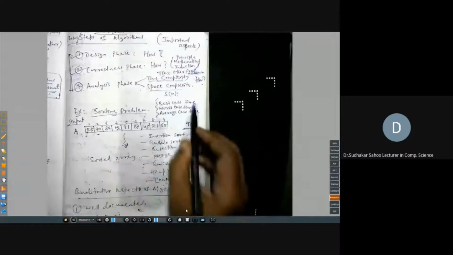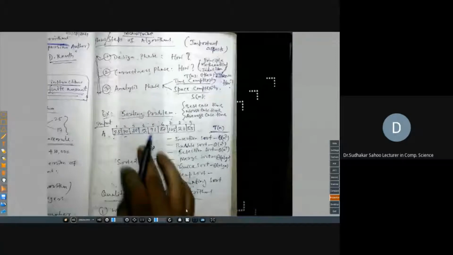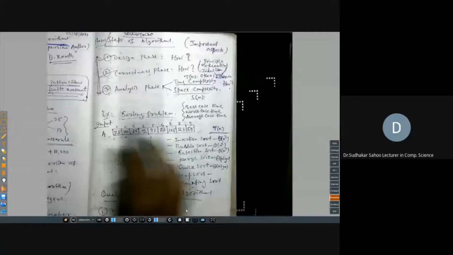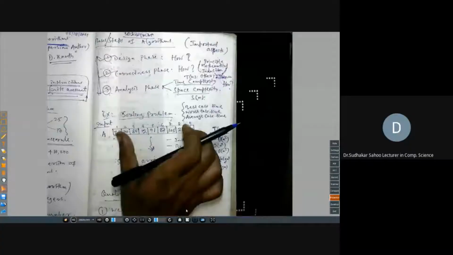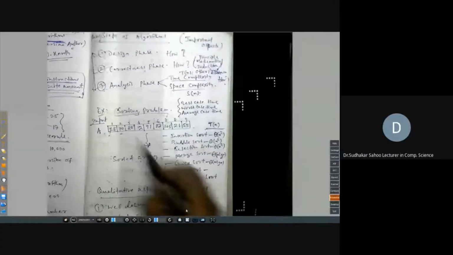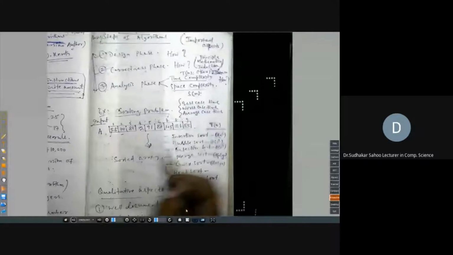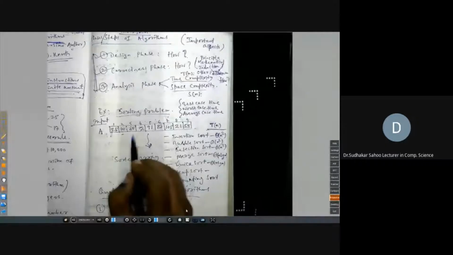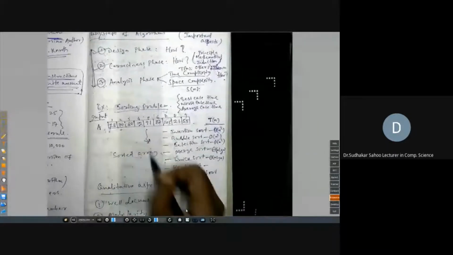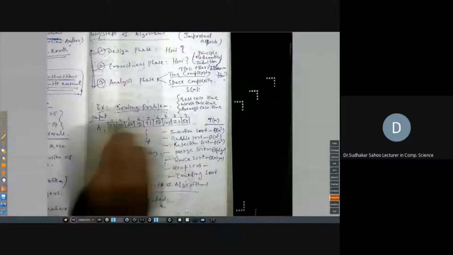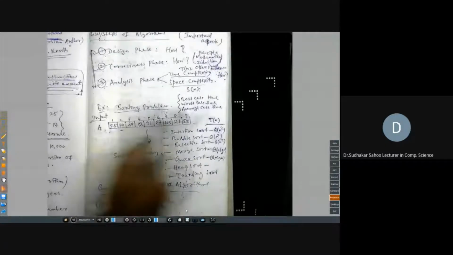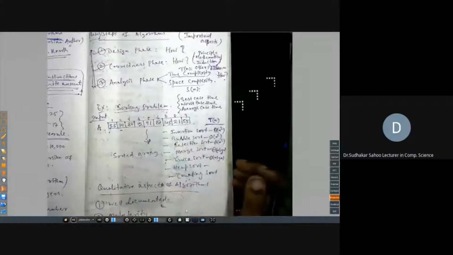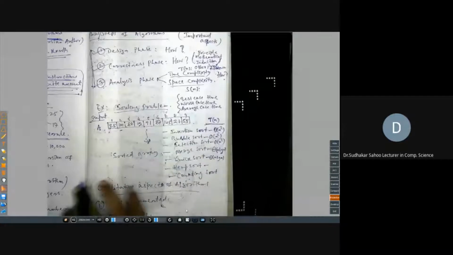Best case means you give one particular input. How many such inputs are possible? You can give many inputs. So your analysis also depends on how you give the array. Sometimes you may give a sorted array, then how much time will it take? You may give another array in reverse order, already sorted, and you are interested to sort it again. How much time will it take? Or you give a random array, how much time will it take?